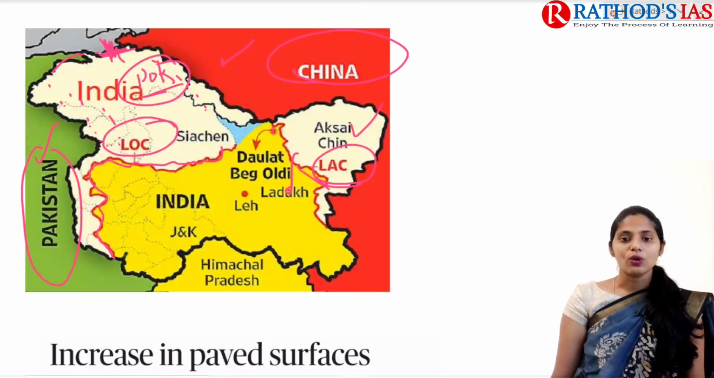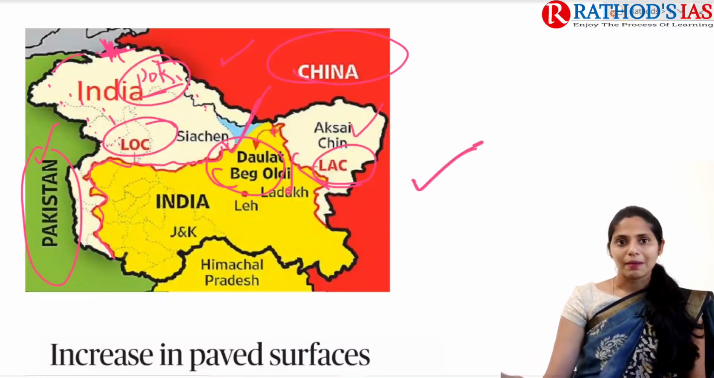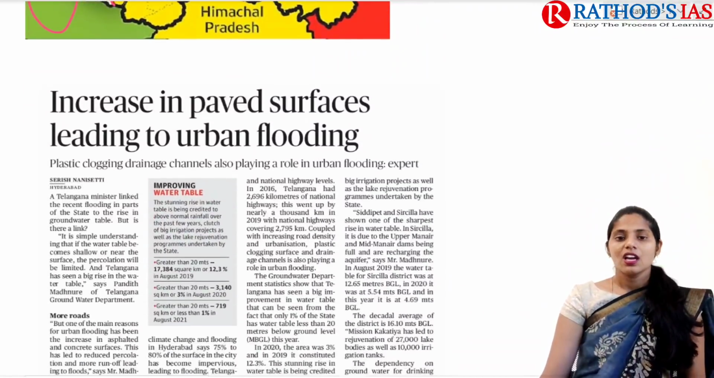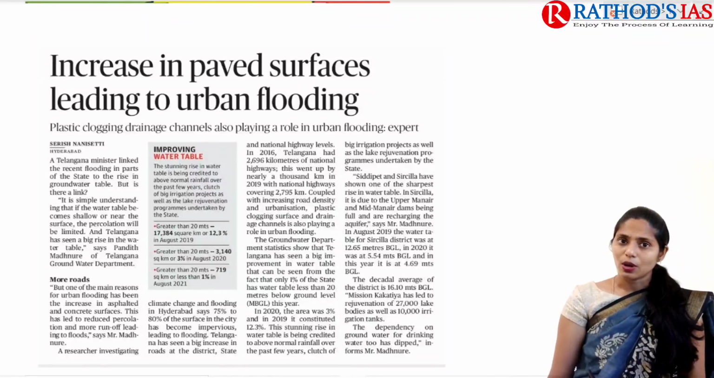Here we have the LAC, that is between India and China. Here we have the Daulat Beg Oldi, DBO, infrastructure. Because of this infrastructure development in this region, that led to confrontation between India and China. So this is about the map and some important facts. Now let us move on to the next topic.